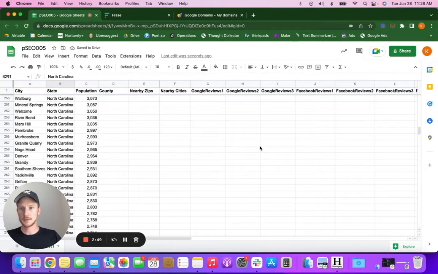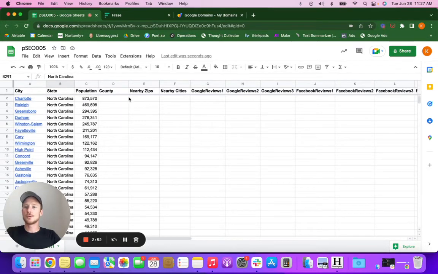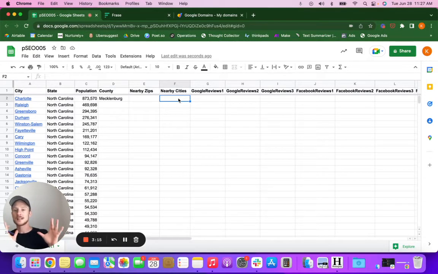It's still super valuable. Then I'm going to go through and get the county this is in. Like, for example, I know this one is Mecklenburg because I live here. And get a collection of maybe 7 to 10 zip codes around there to make sure, like, hey, Google, this is for sure for this area. And I'll do the same thing for nearby cities. It'll just be commas, like, hey, if you're in these zip codes, call us at this number. Hey, if you're in these surrounding cities, and do that for every one of them. That'll create a little bit more uniqueness for each one. And then I can just include a little snippet that says, hey, Charlotte, North Carolina has a population of this.